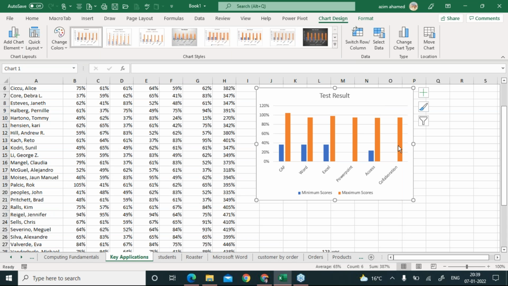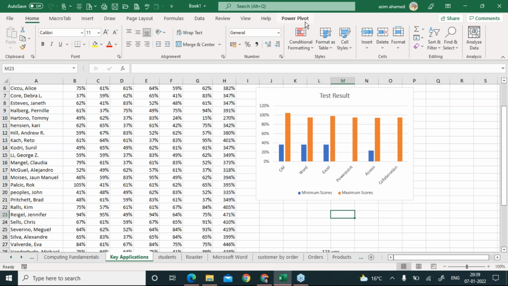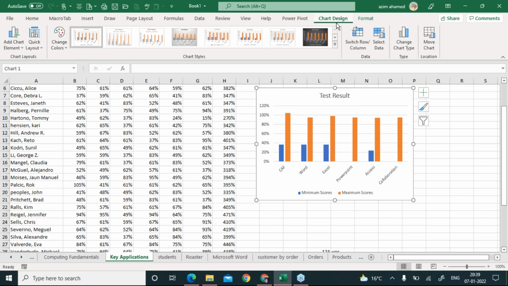Look, this Chart Design option will only be visible when you select your chart. Let me make it clear again: if I unselect the chart, that option is not appearing in the ribbon tab. Once you click on the chart, only then Chart Design is visible, right?